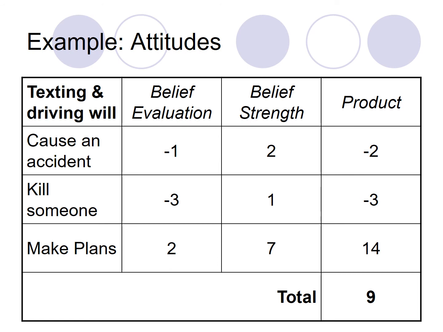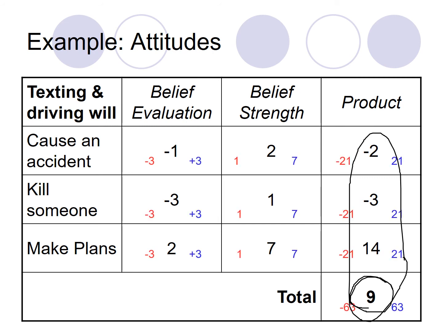And what we actually do in this is we add up all those numbers, right? We add them all up. What we come out with here is a +9. So in terms of outcomes, the outcomes a person associates with texting and driving in this case actually support them to text and drive. And all numbers are relative.